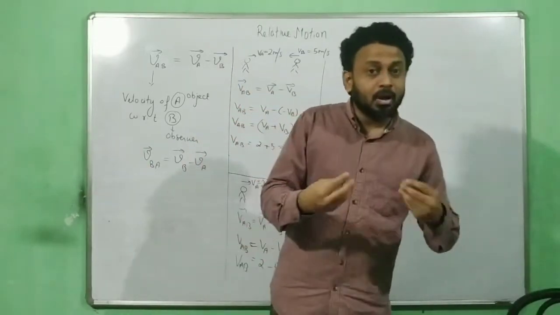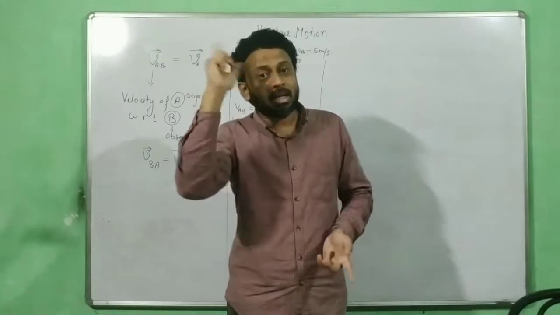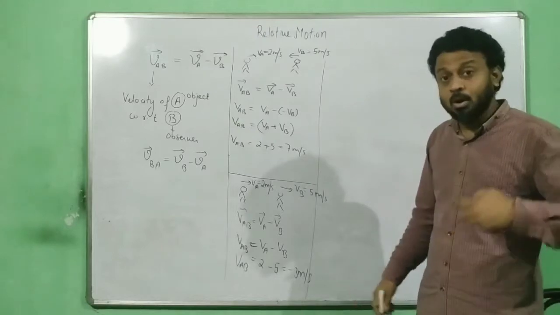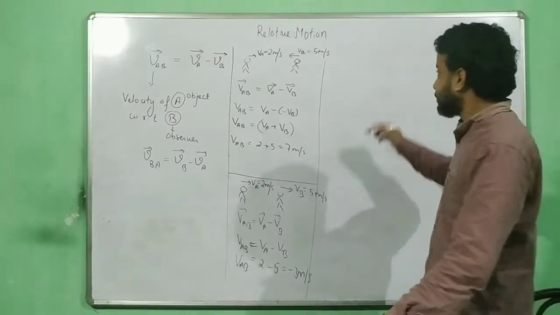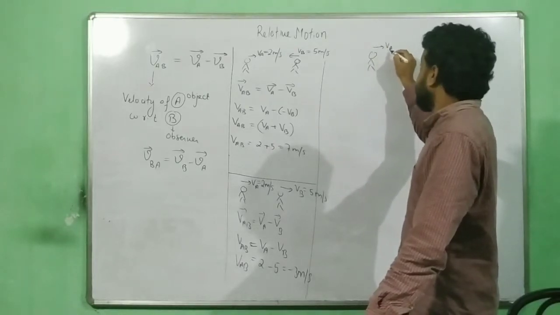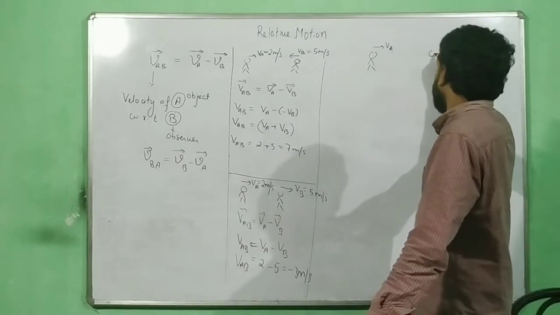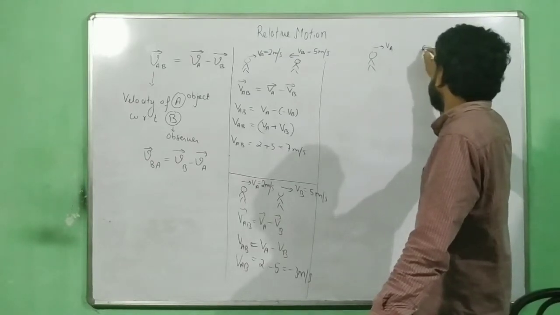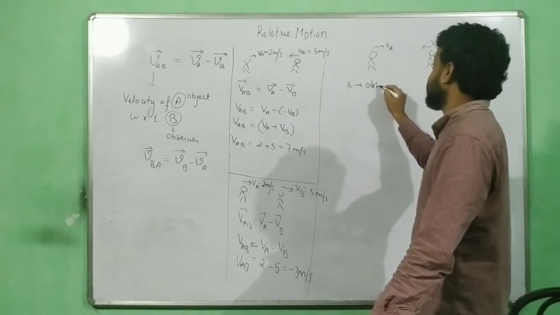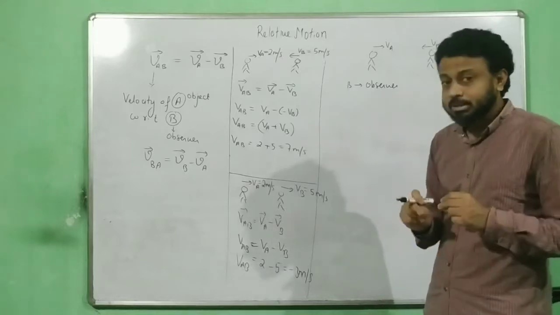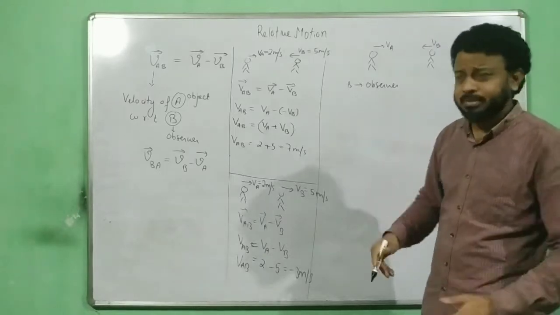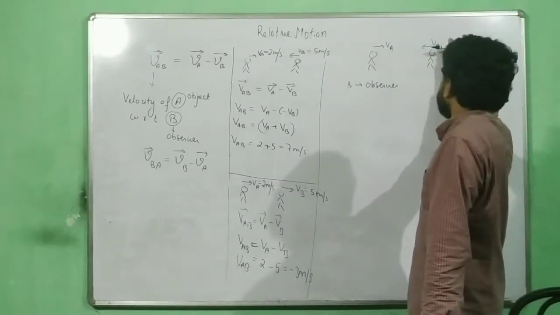So what have you done? You have given your velocity in the opposite direction to the pole. What does it mean? It means as an observer, provide velocity. For example, if this is my velocity VA of object A, and this is the velocity of B, let us say that B is the observer. Just consider here that B is the observer. Now, the moment you select B as the observer, you provide the velocity of B in the opposite direction to both of them. Let us see what happens here. So velocity is in this direction.